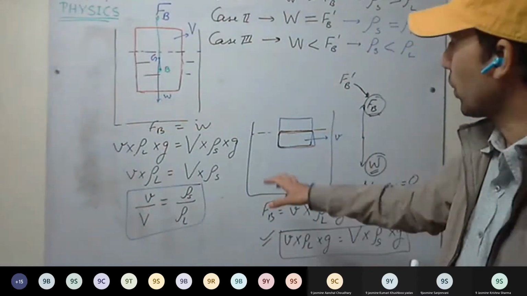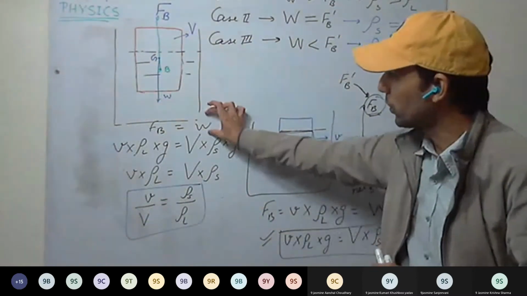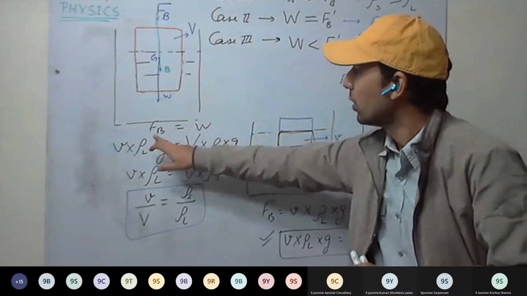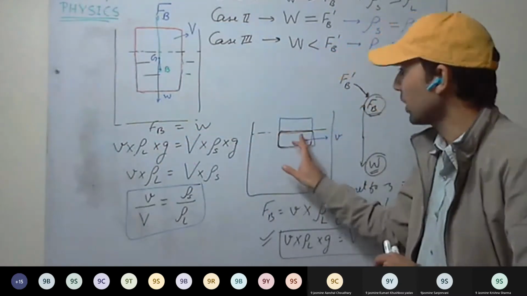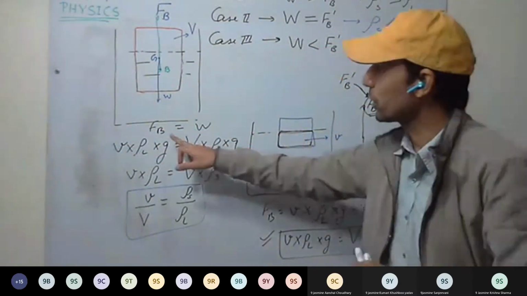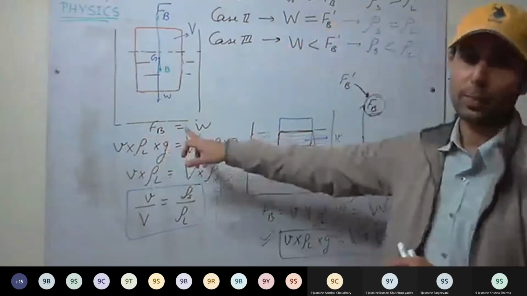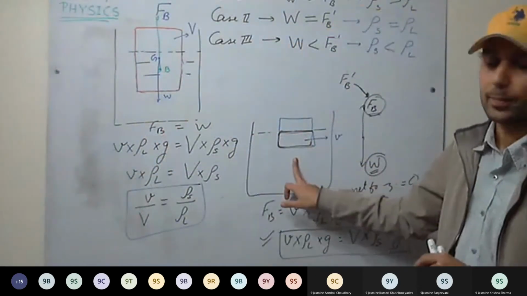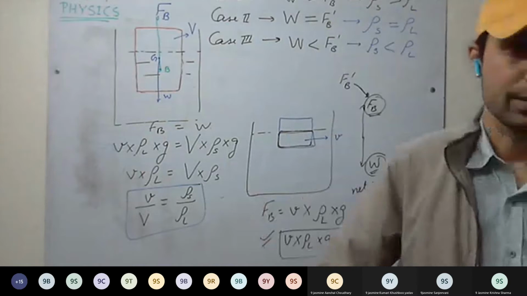So the weight of the floating body is equal to the weight of the liquid displaced. That is the buoyant force. This is the principle of flotation. This is clear?